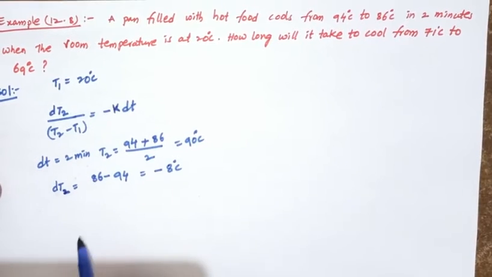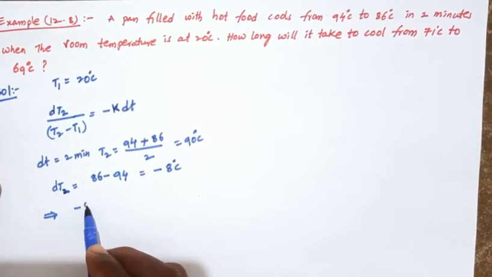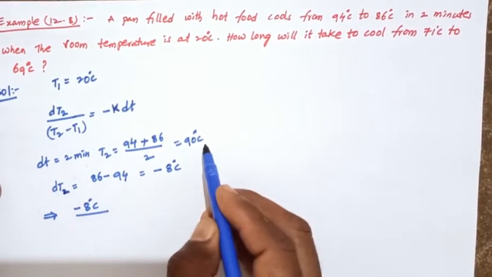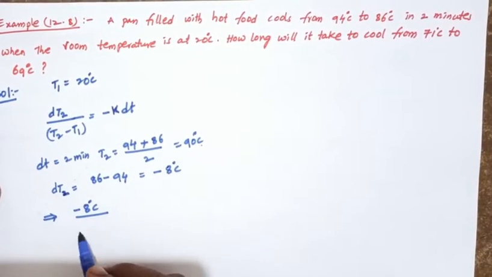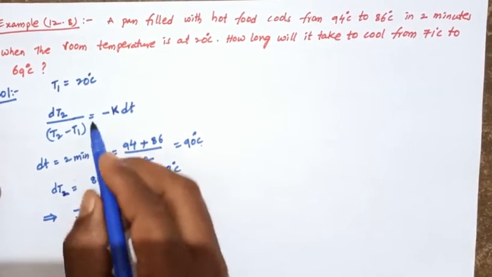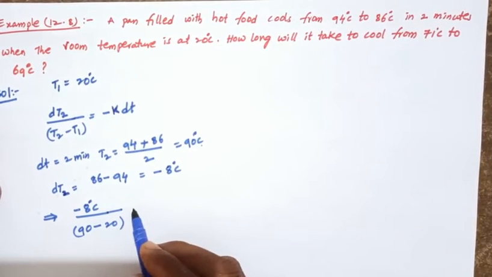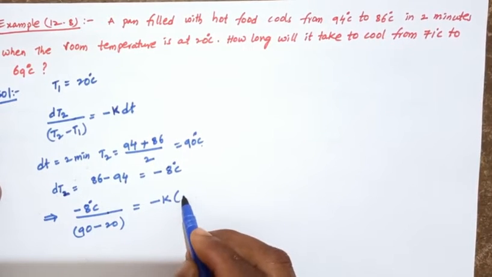Substituting in this equation, minus 8 degrees Celsius divided by (90 minus 20) equals minus K into 2 minutes.